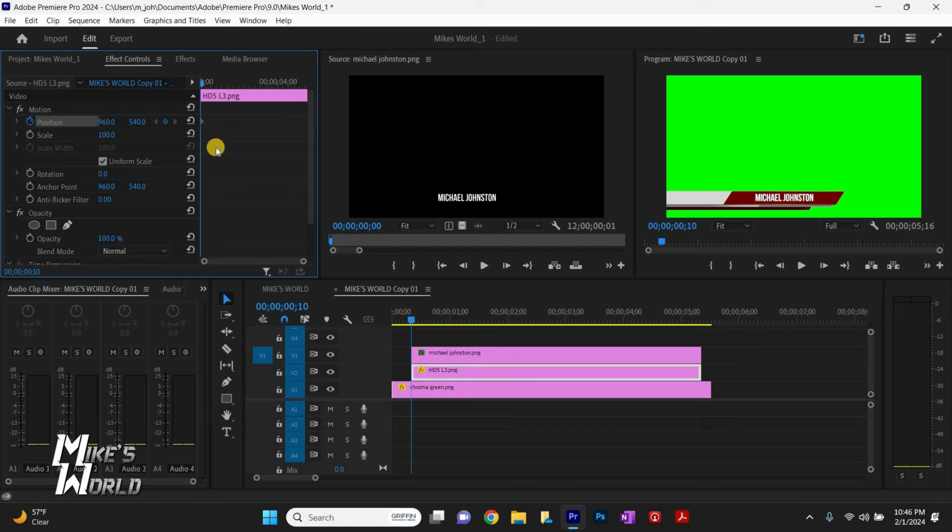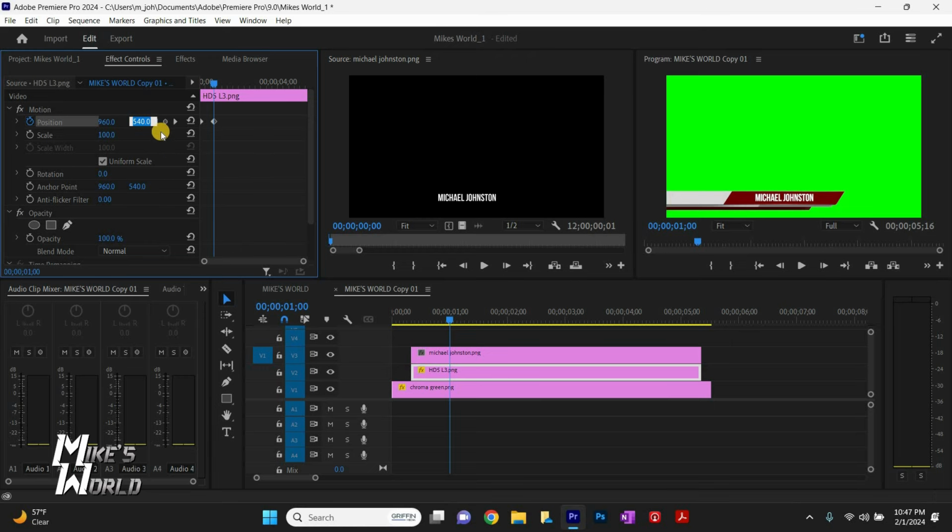Added a keyframe, and we want it to animate 15 to 30 frames. I said seconds, I meant 15 to 30 frames. You can decide how fast or slow you want it to go, but we're just going to count over 1, 2, 3, and so on, about 18. Click there, and then we're going to go back to the first keyframe at the beginning.